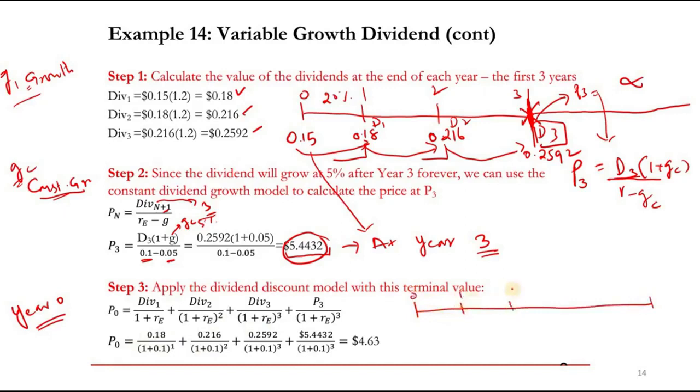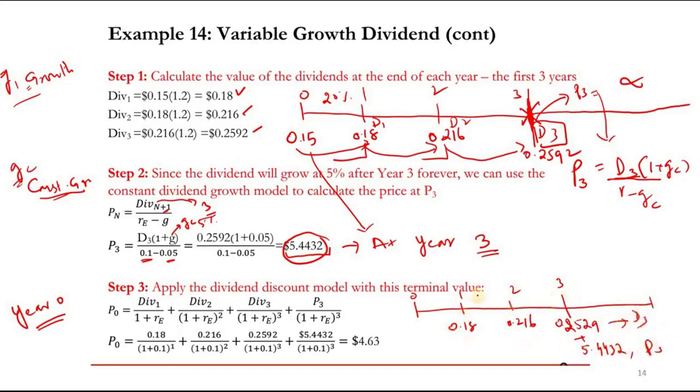So that is 0, 1, 2, 3, right? So that is equal to 0.18, 0.216, 0.2529, as well as plus you also have what, 5.4432. So this is P3 and this is D3.